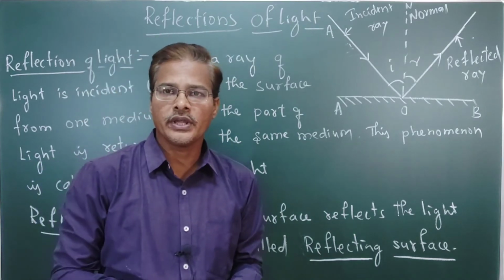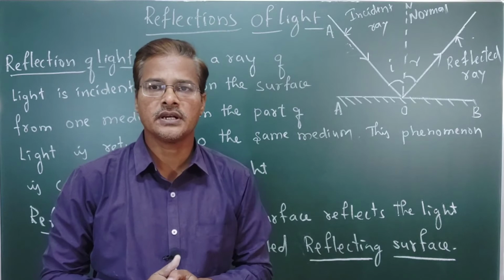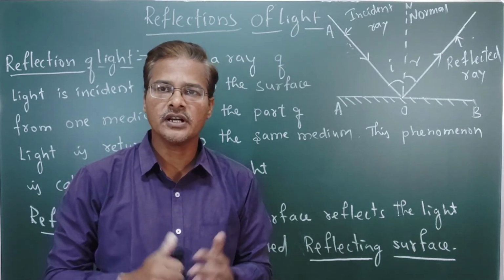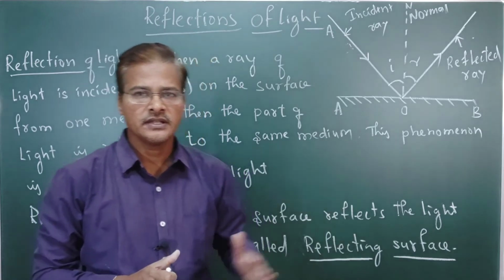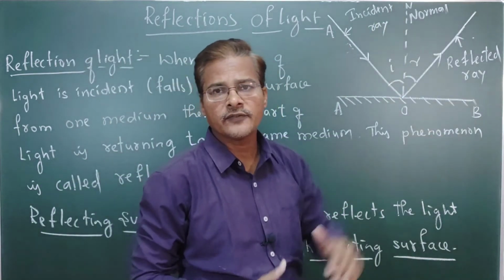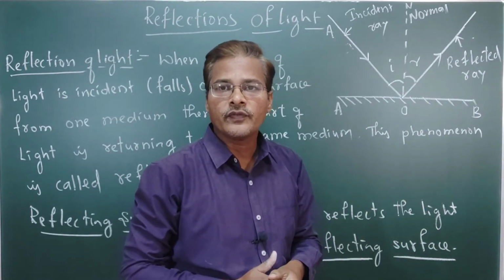NO I have mentioned in the diagram. NO is called the normal line. Normal line means the line which is perpendicular to the reflecting surface. AB is called the reflecting surface.